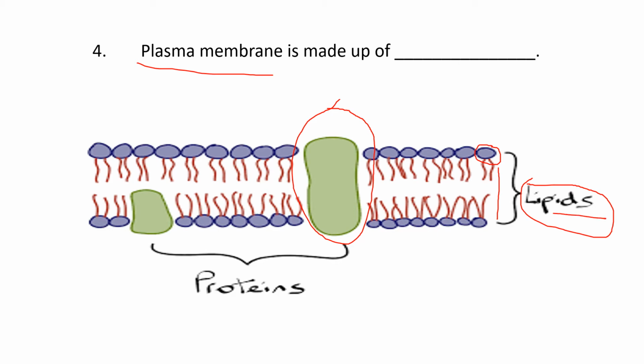Lipids and proteins, because proteins are embedded within the plasma membrane, and the layer of the plasma membrane is made up of phospholipids, that is, phosphate group is attached with the lipids. So the answer of this fill up is plasma membrane is made up of lipids and proteins. Here also so many times students write lipids and forget to write about the protein. So please, while writing the answer of this fill up, always remember that plasma membrane is made up of both lipids and protein.